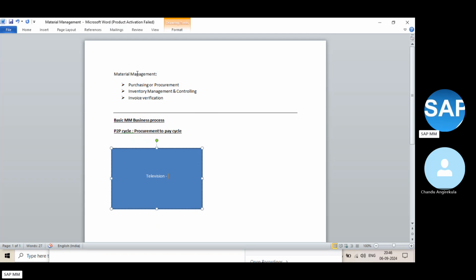So the first step in the procurement to pay cycle: if you want to buy a product, first you need to understand what you require, what your need is. So the first step is to understand what product is needed. That means the requirement you are finding.